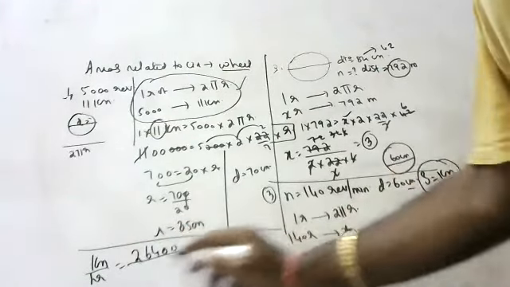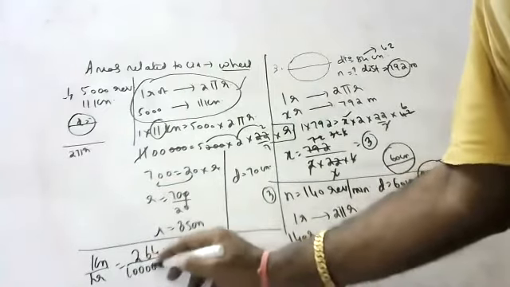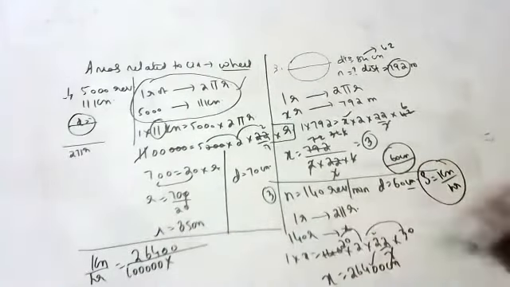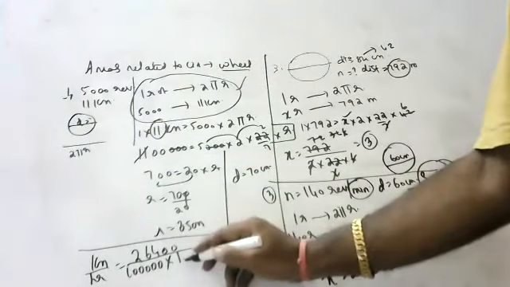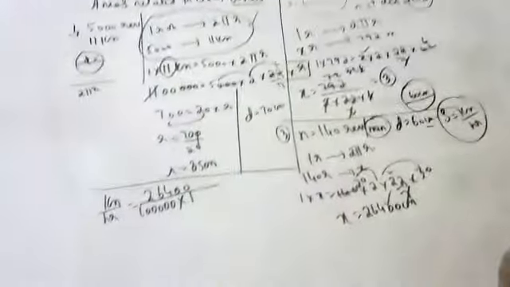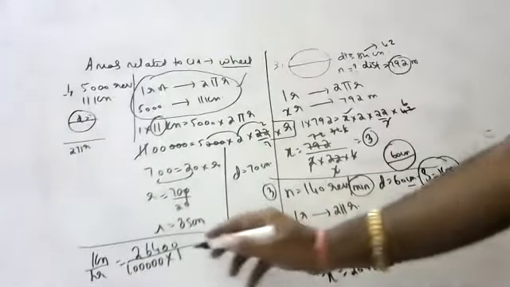26400 centimeters to kilometers is divided by 1 lakh. Now time: it said 1 minute. How do we convert 1 minute to hours, children? Divide by 60. 1 minute to hours is divided by 60.